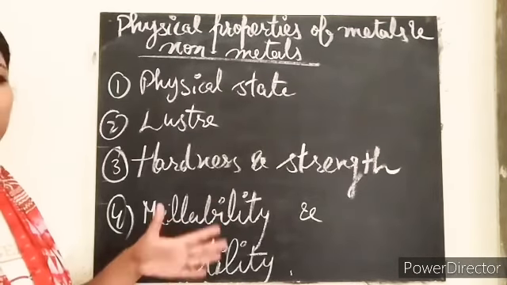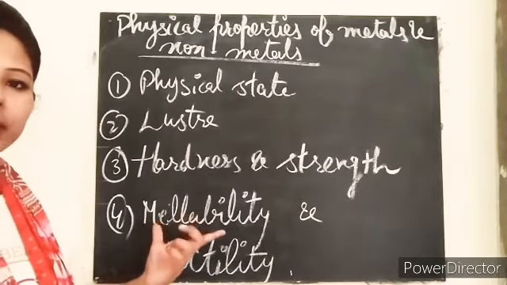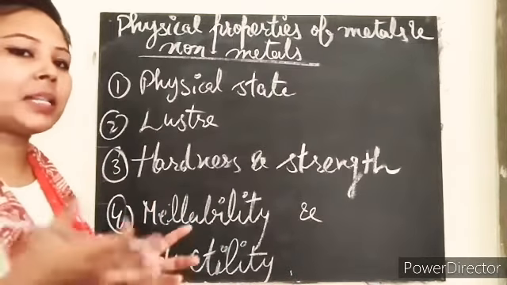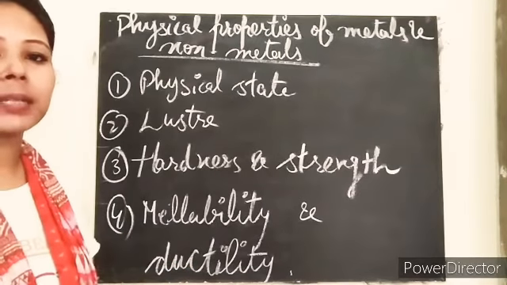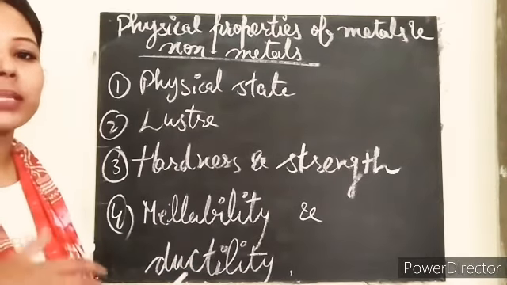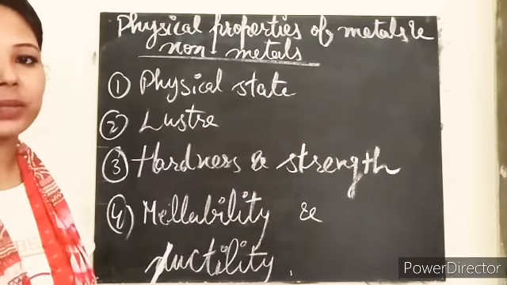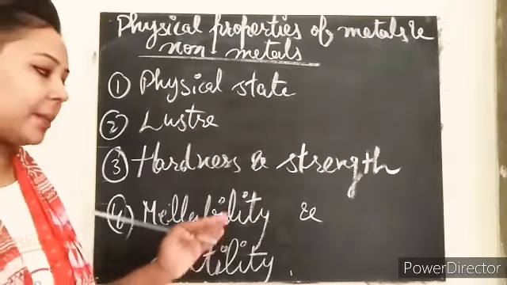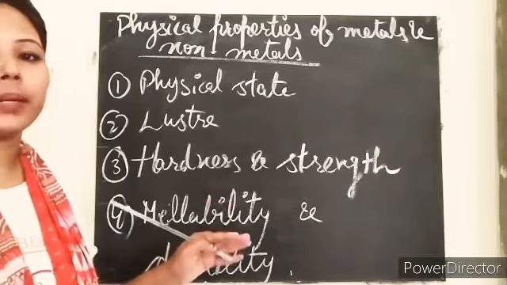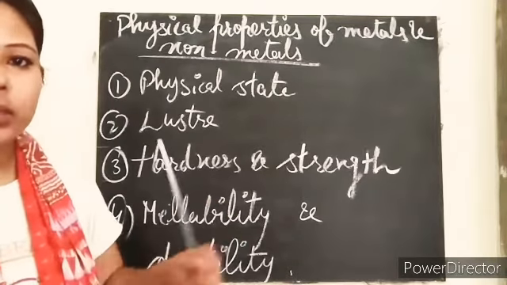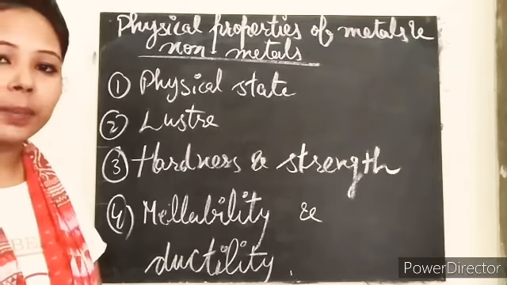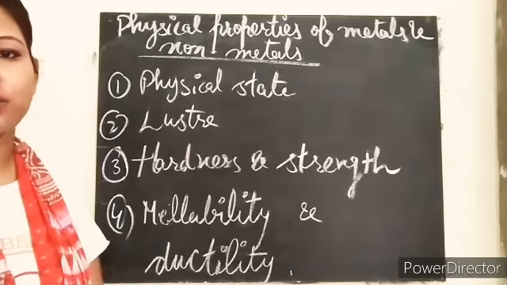And the next one we have malleability and ductility. First of all, what are these terms? Malleability is when a specific element is beaten and flattened to make sheets of that element, and that process is known as malleability. And ductility is the process in which we stretch out the particular element to form long thin wires, okay.